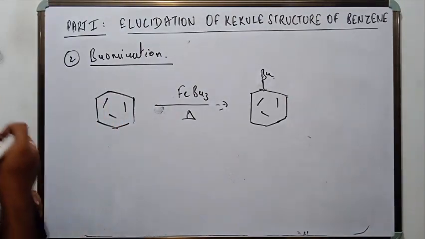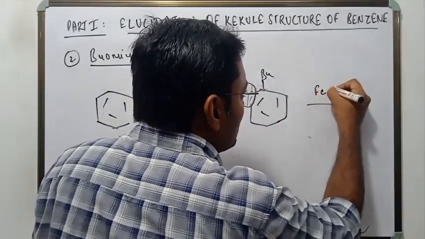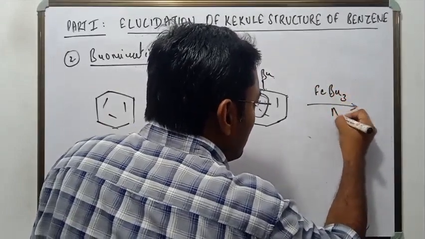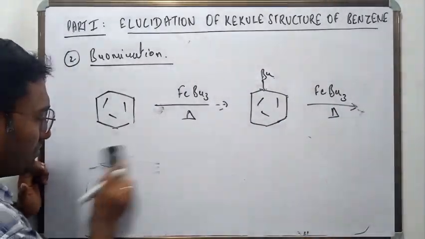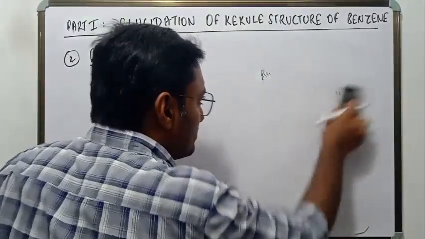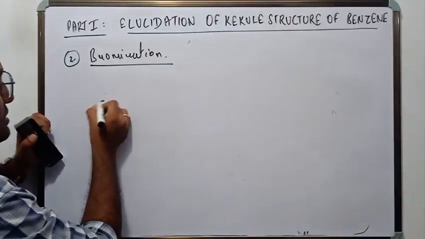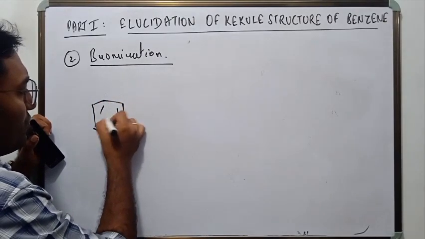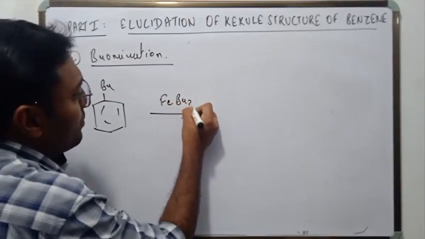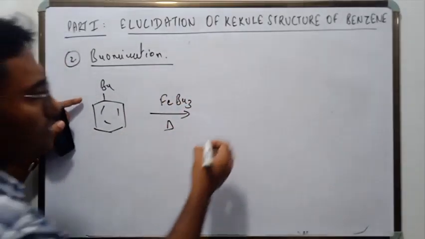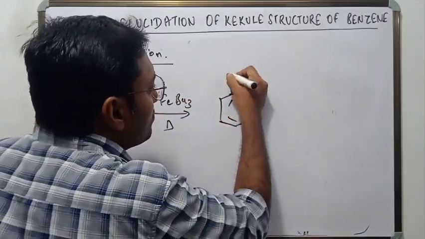Now the third proof is, when you continue with the bromination, that is, if you are still heating with FeBr3. I'll start with bromobenzene. If you continue to brominate it, you get 3 kinds of dibromobenzene.